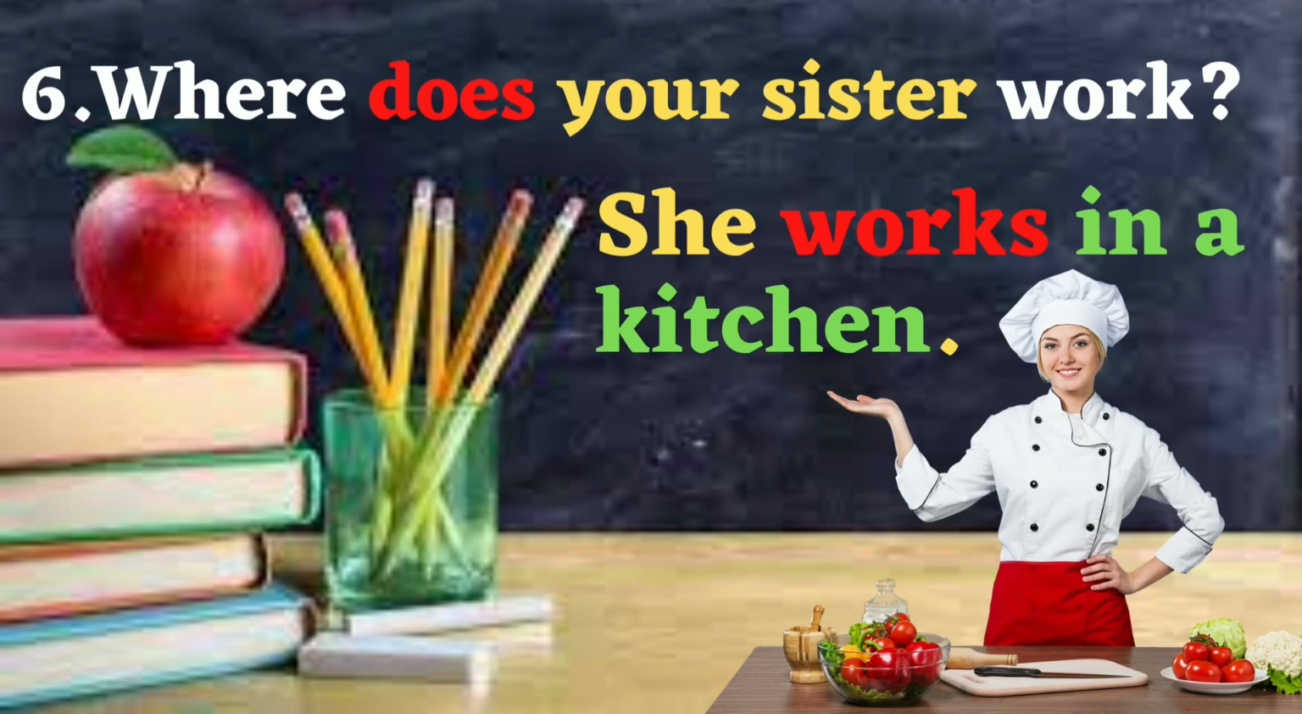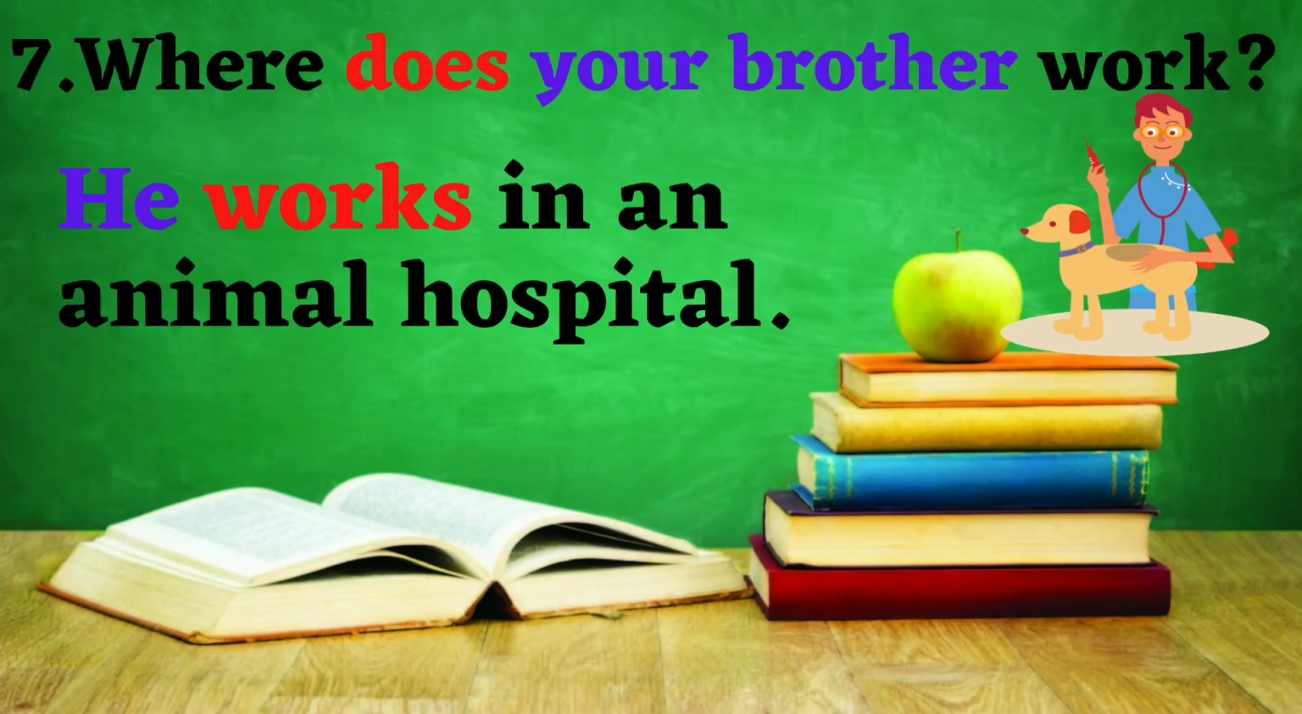Now we move to the sixth example. Where does your sister work? She works in a kitchen. In this question, the subject is your sister, so that's why we have to use does. And in the answer, we have to use she, that refers to your sister. After that, we need to put works because the subject is only one. After that, the place. She works in the kitchen.